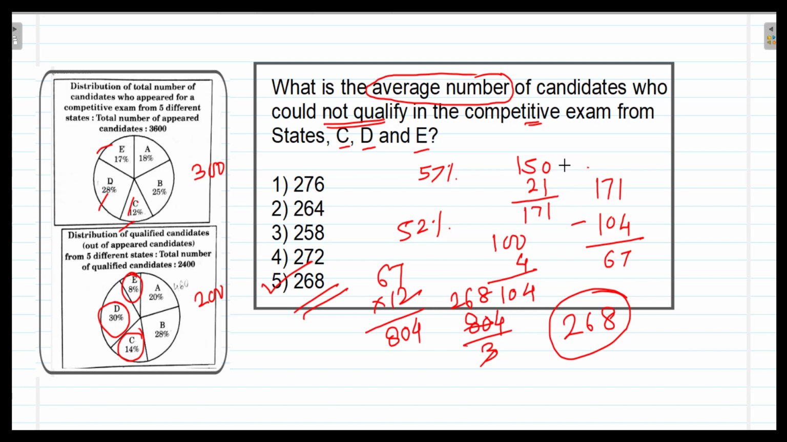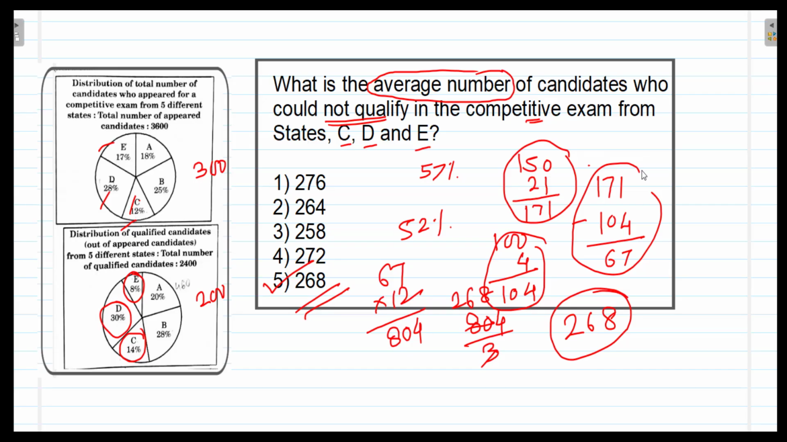Now here friends, you don't need to write these things also. You can do this orally, because 50% is 100, 2% is 4 and 100 plus 4, 104. You can do it orally. And now here this also you can do orally, that 50% of 300 is 150 and 7% will be 21. So the total will be 171. So 171 minus 104.